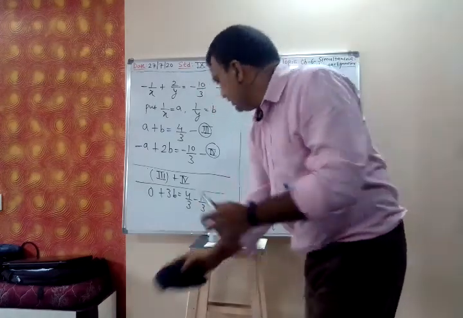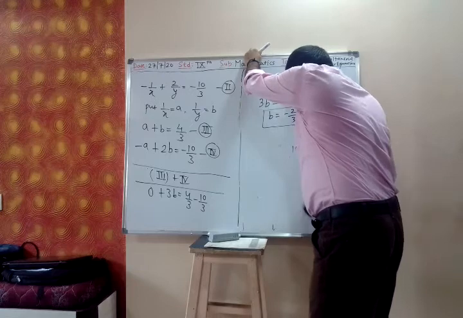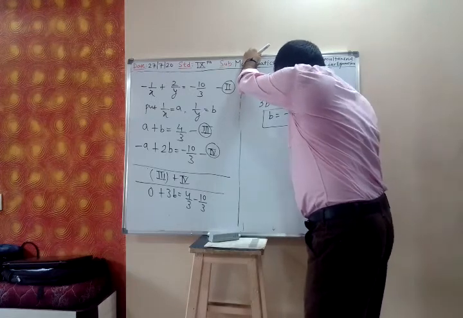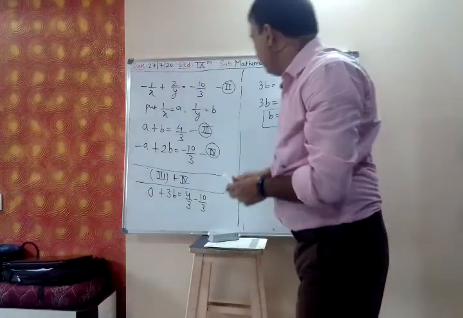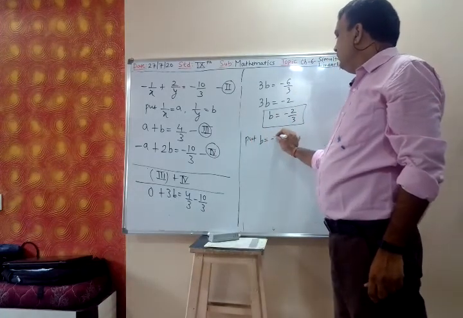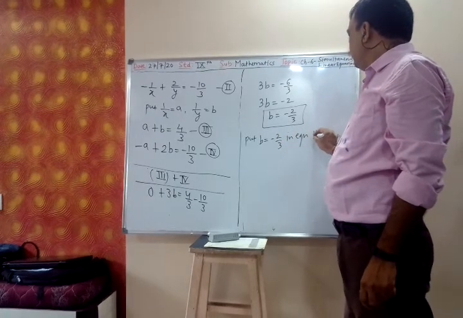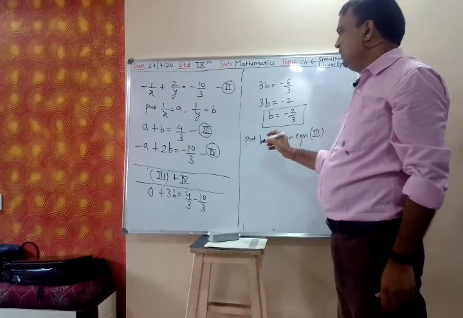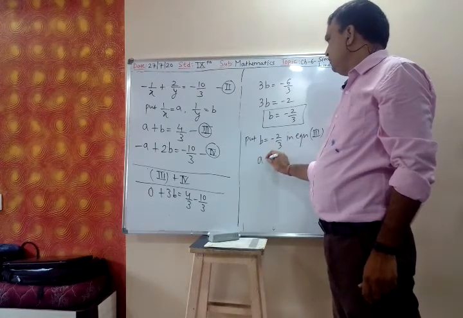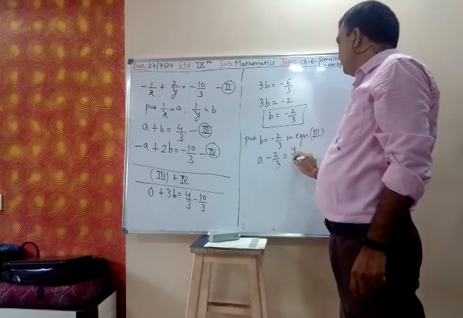Put this value of b in equation 3 and get a. Put b is equal to minus 2 by 3 in equation 3. So a plus b, minus 2 by 3, is equal to 4 by 3.